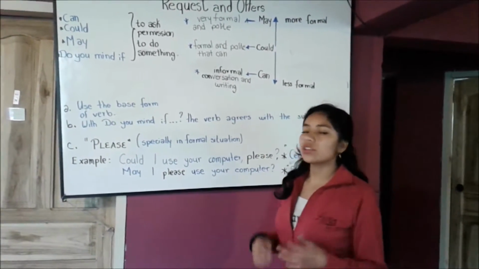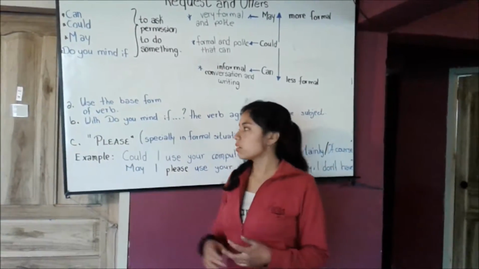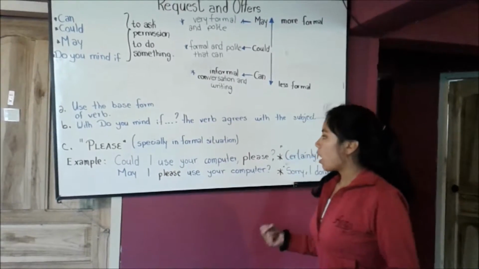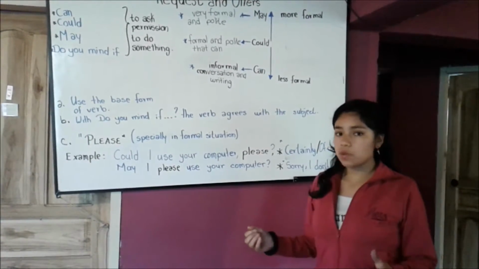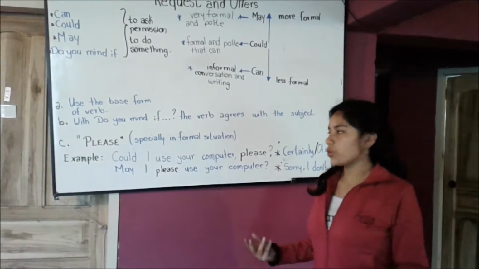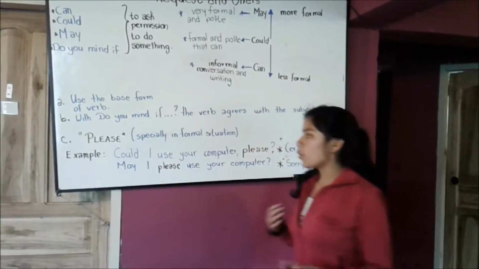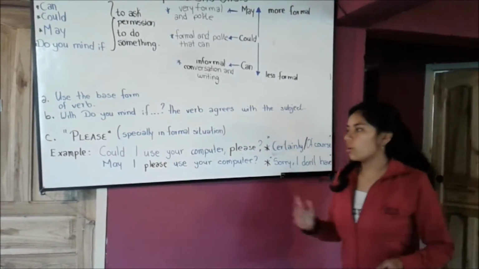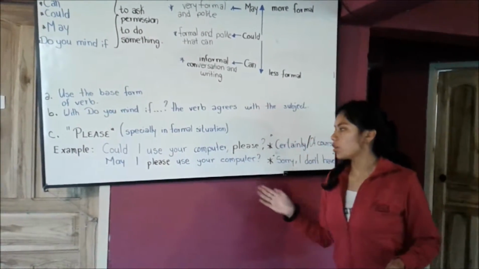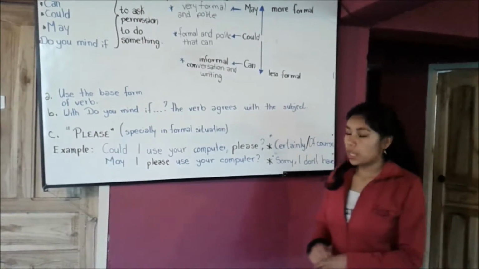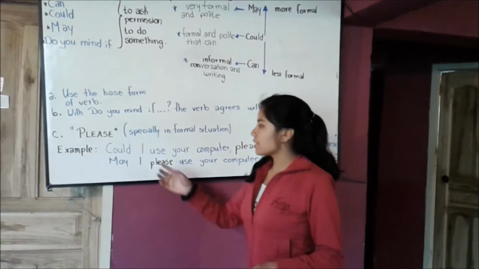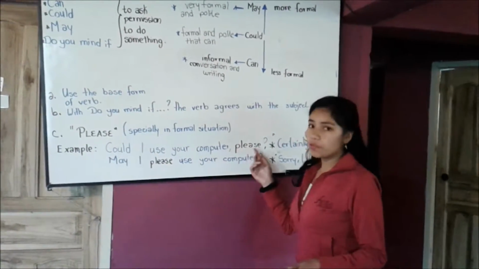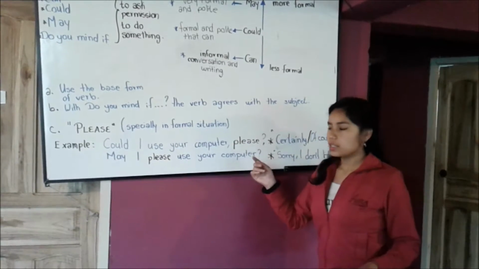Don't forget that you can use please in a formal situation, and this is very important when you use please. For example, could I use your computer please? Or may I please use your computer? In this part, we can see that please is in different places.